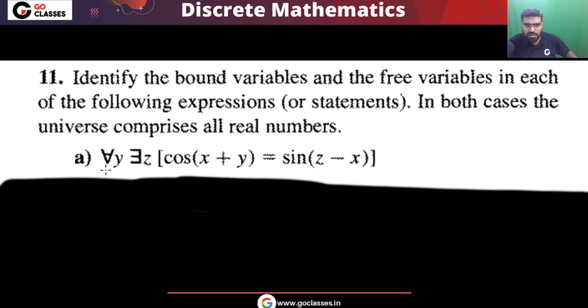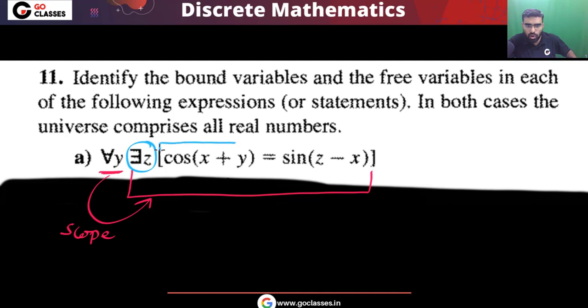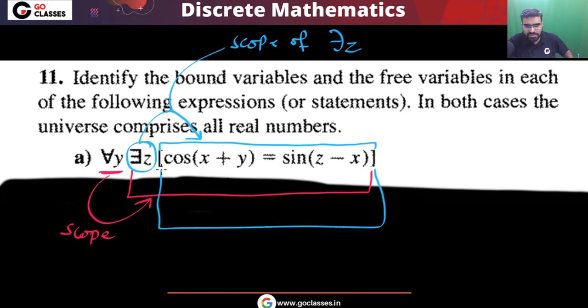In this first one, you can notice, first of all, what is the scope of this universal quantifier, this for all y? For this for all y, this is the scope of this universal quantifier. And what is the scope of this there exists z? For this there exists z, you can see this is the open bracket and this is the corresponding close bracket. So this is the scope of there exists z. For this quantifier, this is the scope.